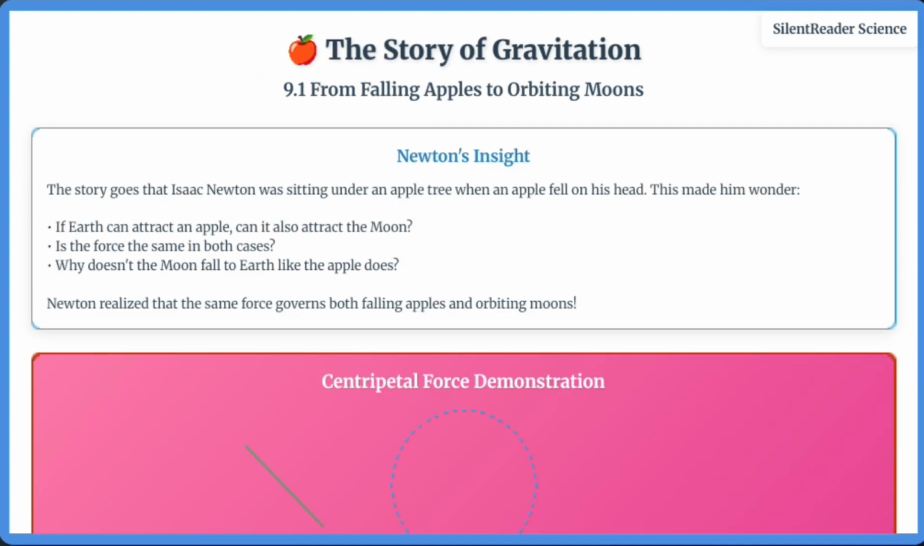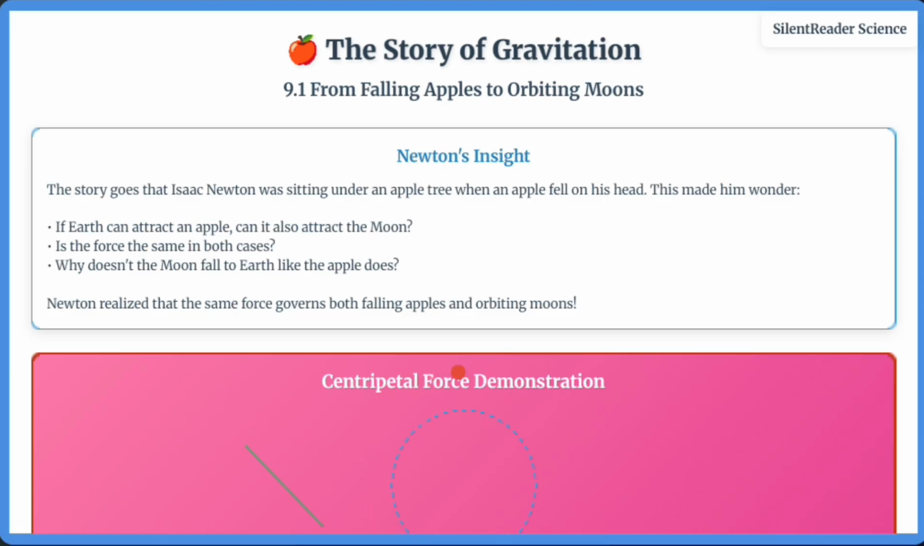Let's begin with the story of how Isaac Newton developed his theory of gravitation. The famous story tells us that Newton was sitting under an apple tree when an apple fell on his head. This made him wonder, if Earth can attract an apple, can it also attract the moon? Is it the same force? And why doesn't the moon fall to Earth like the apple does?